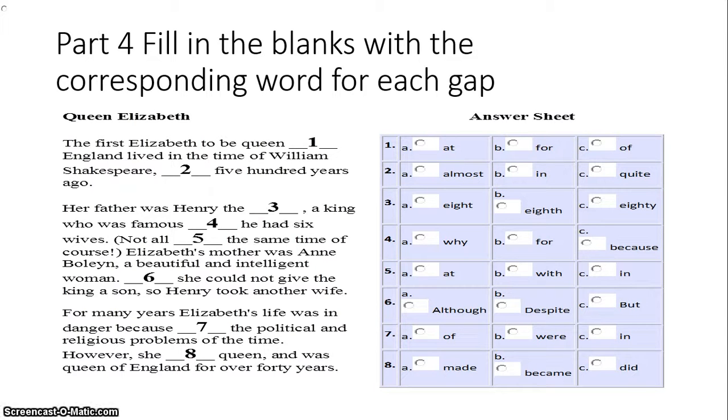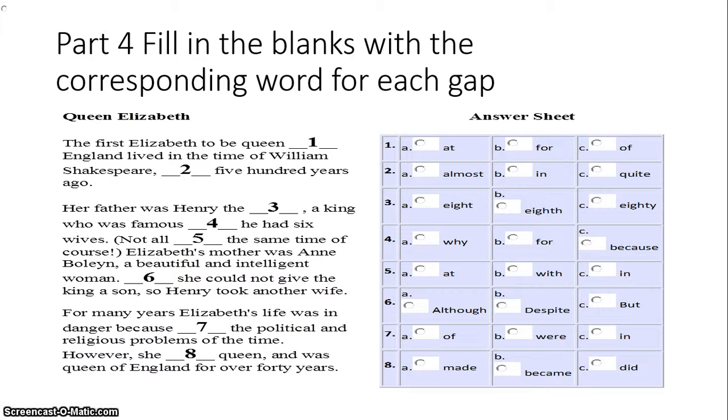Number 6. We're going to use although, which is like a positive with a negative, or a negative with a positive. Despite is a negative with a positive. This sentence doesn't have a positive with a negative or one way or the other, so I'm going to use but. That one is a little bit tricky, okay? Number 7, in danger because, you use for a reason, not in or were.